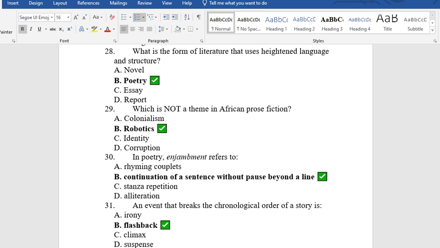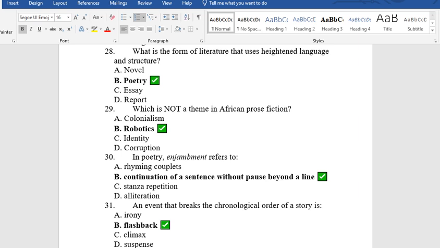30. In poetry, enjambment refers to A. rhyming couplet, B. continuation of a sentence without pause beyond a line, C. stanza repetition, D. alliteration. The answer is B. Continuation of a sentence without pause beyond a line. Enjambment is also known as run-on line, because maybe a question may ask that another name for enjambment is run-on line.